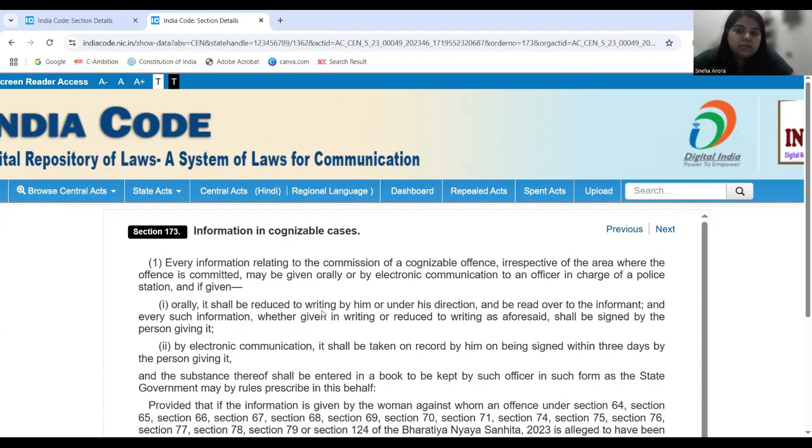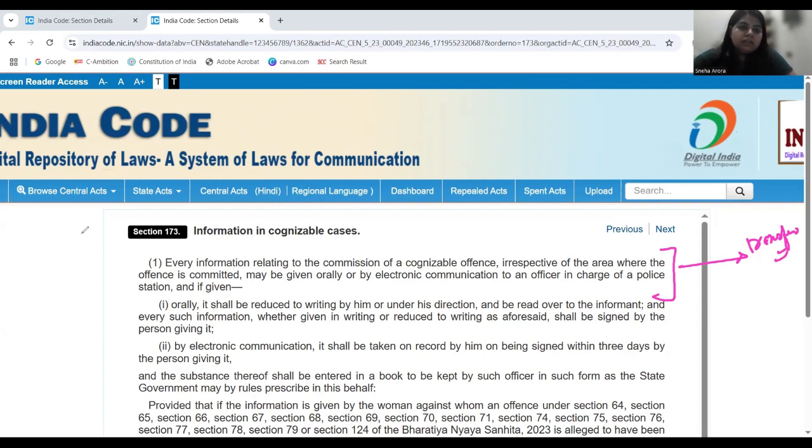But what is the issue with zero FIR? The provision is not providing anywhere that you have to transfer the case to the relevant jurisdiction. Okay, this concept of zero FIR basically says that I can register an FIR at any place so that safeguarding shall be provided to me. But when we study the concept of zero FIR, it also has to be there that the particular case has to be transferred to the relevant applicable jurisdiction. But in the language of this section, that particular provision is not there.